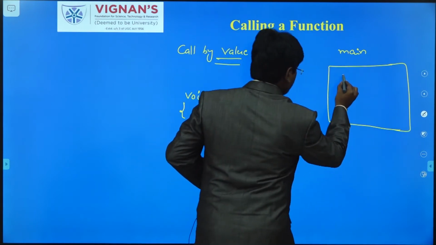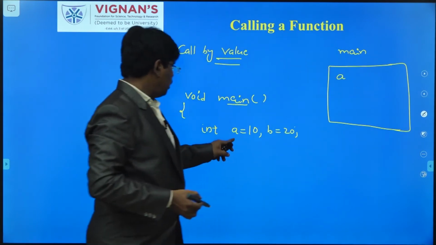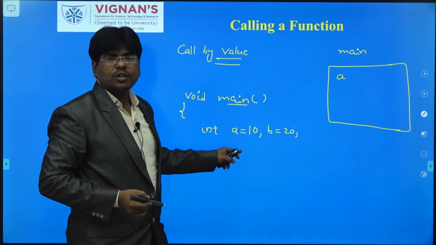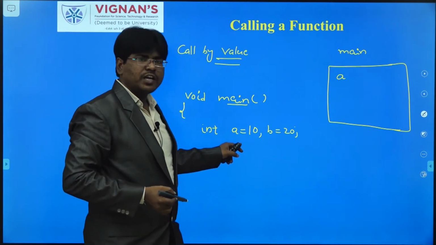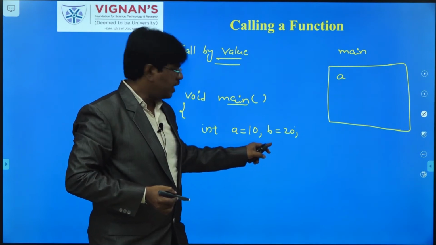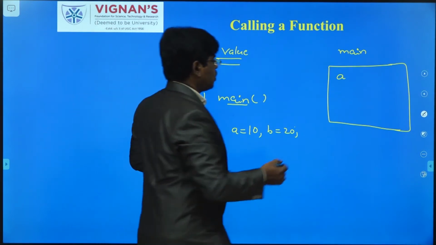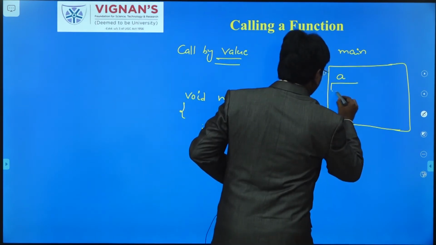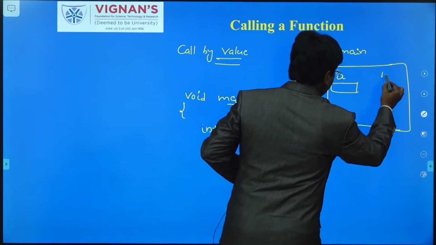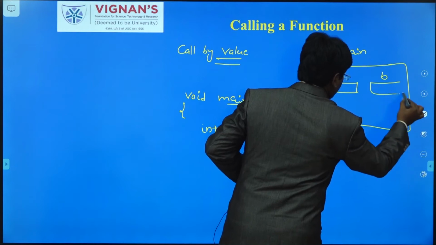Whenever memory is allotted to the main function, we declared two variables, a and b, so memory will be allocated for the two variables. Consider this the memory allocation for a, and this the memory allocation for b.